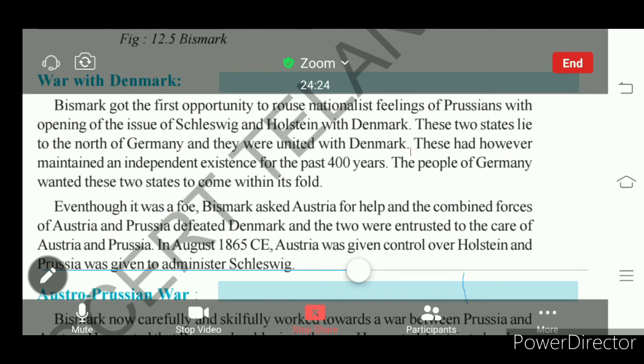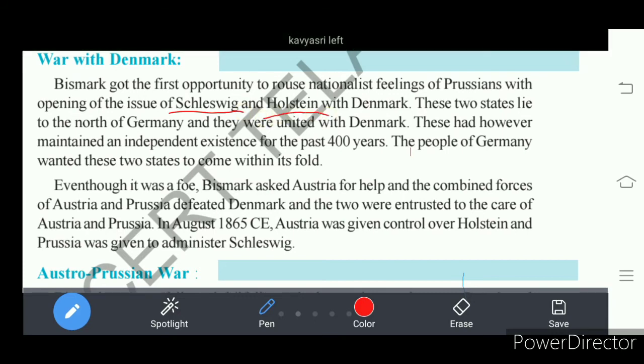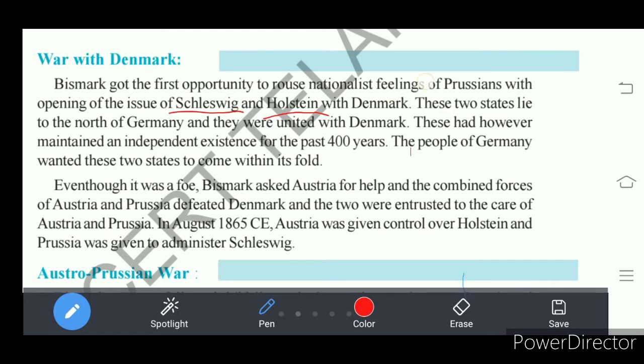Schleswig and Holstein were two territories belonging to Germany. They were under Denmark. These two states are located to the north of Germany, but they were under the control of Denmark.